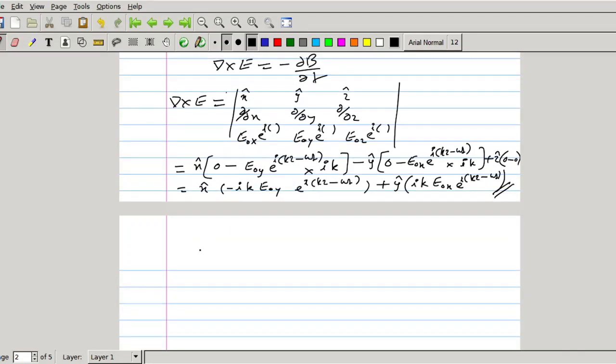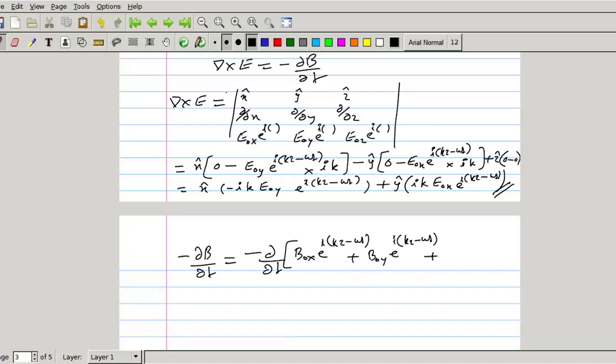Take the right hand side, minus del B by del t. Minus del B by del t is equal to minus del by del t of B0x e raised to i(kz minus omega t) plus B0y e raised to i(kz minus omega t) plus B0z e raised to i(kz minus omega t).